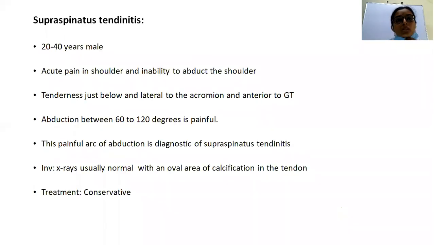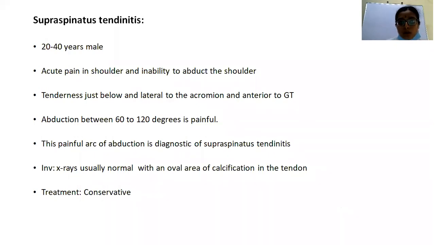So first we are going to see about the supraspinatus tendinitis, and it is usually seen in males of age 20 to 40 years. They usually complain of acute pain in the shoulder and inability to abduct the shoulder. There will be tenderness just below and lateral to the acromion and anterior to the greater tuberosity. And as I told earlier, there will be a painful arc of abduction of the shoulder.